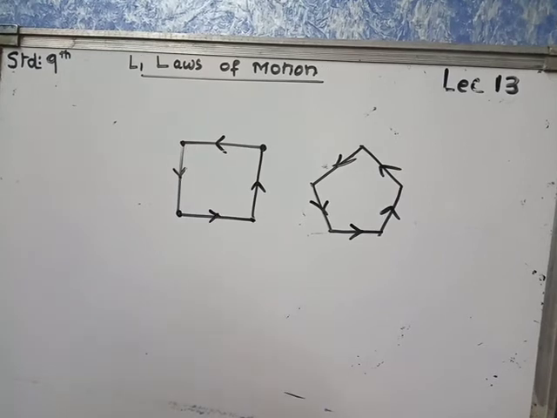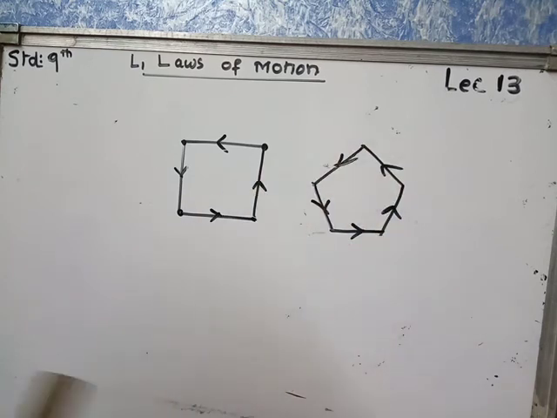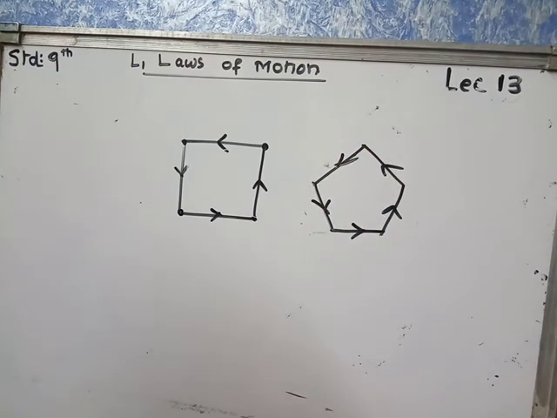Look at the other diagram. This diagram has 5 sides, 1, 2, 3, 4 and 5. If you increase the number of sides of the polygon and make it infinite, how many times will you have to change the direction? This shows that as we increase the number of sides, we have to keep changing direction more and more times. And when we increase the number of sides to infinity, the polygon becomes a circle.